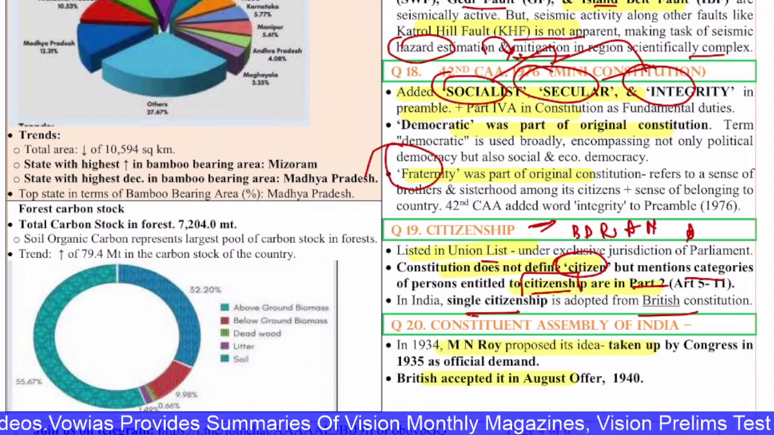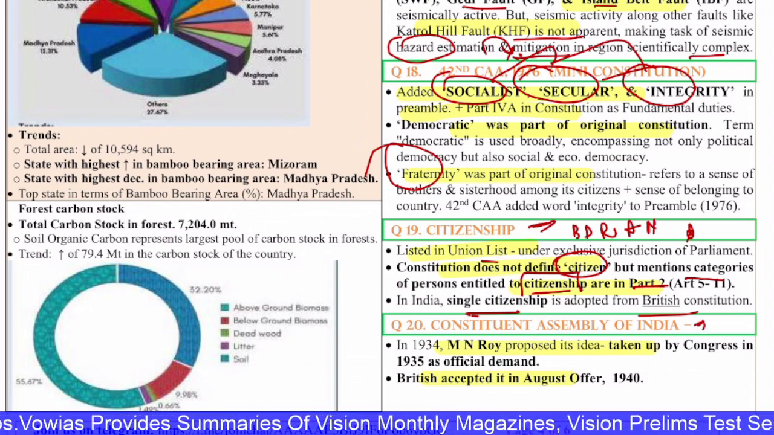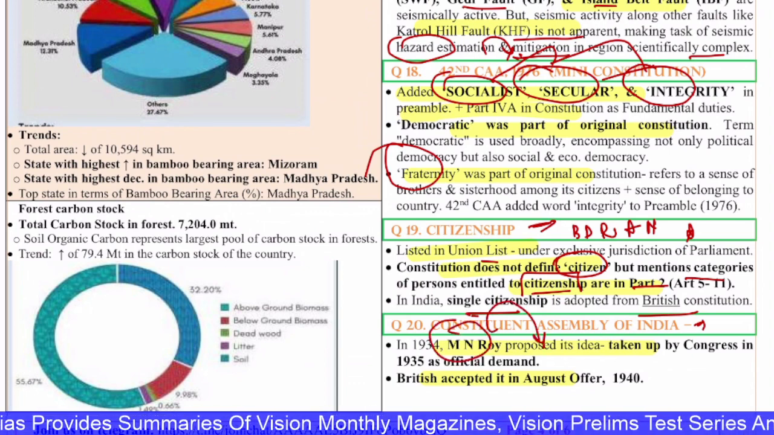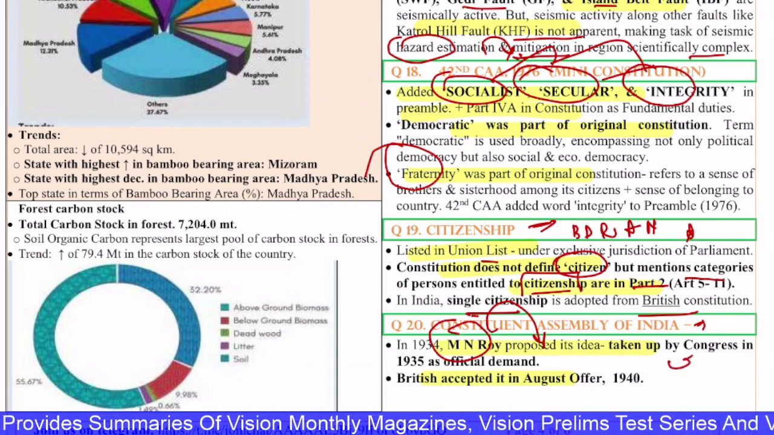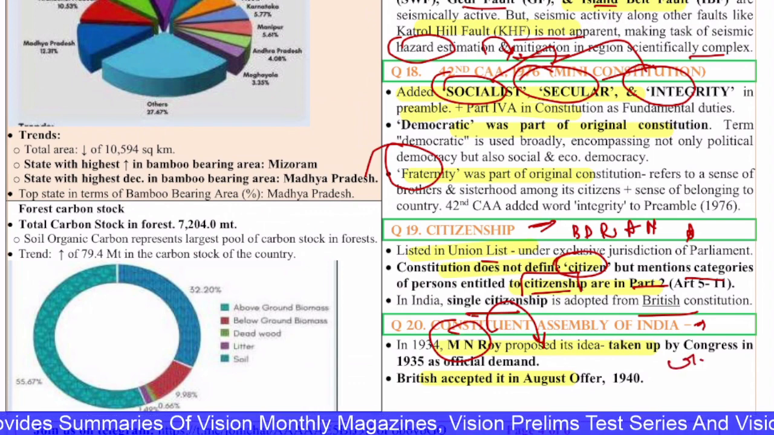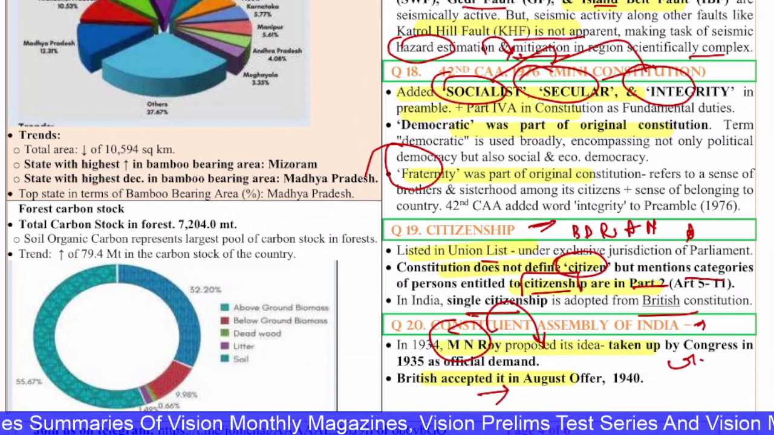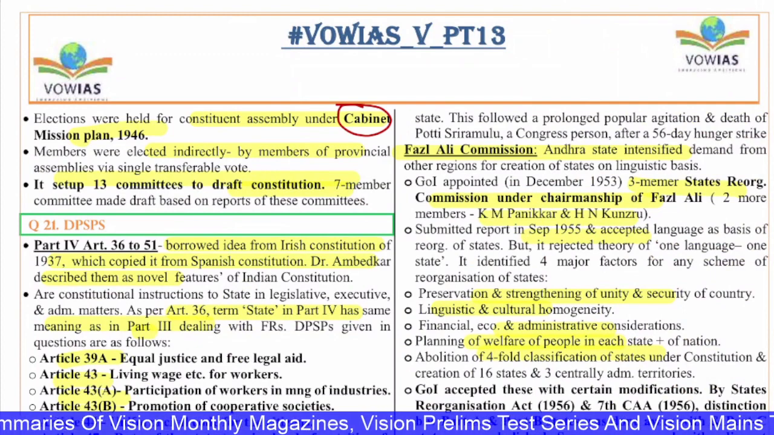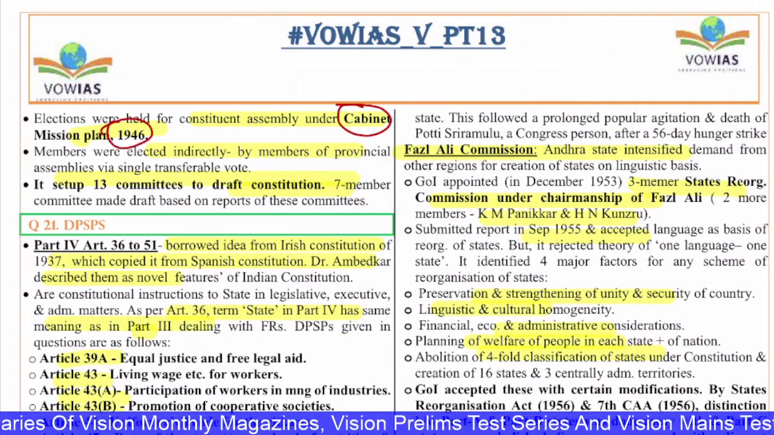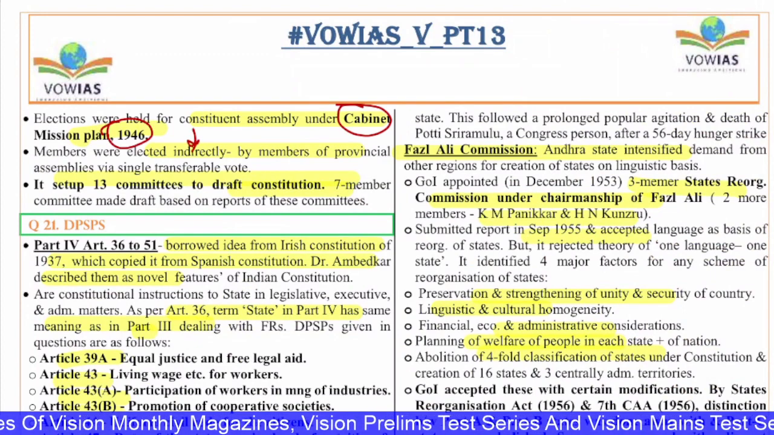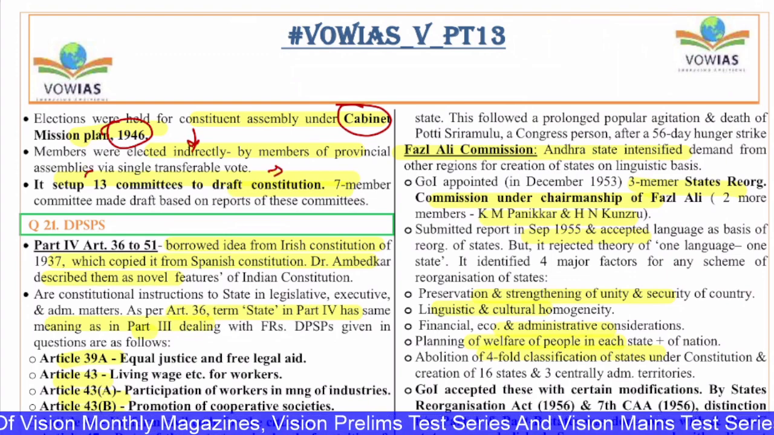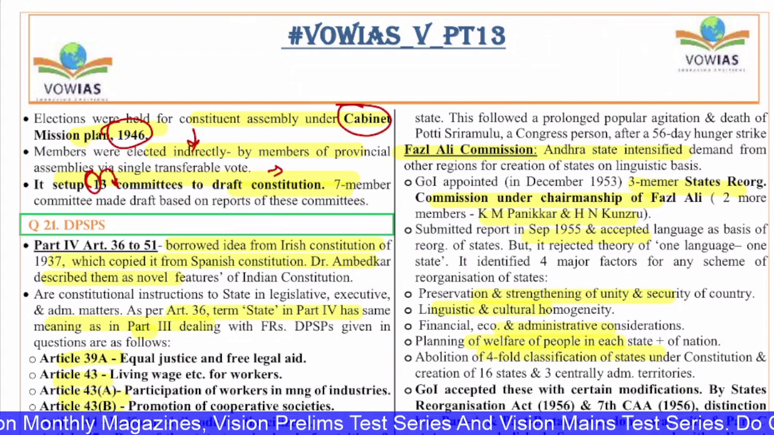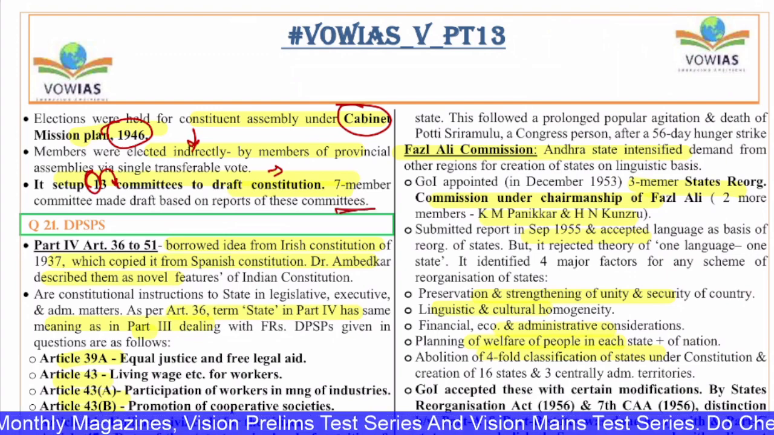Next, the 20th question is on the Constituent Assembly of India. In 1934, M.N. Roy actually proposed this idea of the Constituent Assembly, and further it was taken up by the Congress in 1935 as an official demand. The British accepted it in August 1940, and then elections were held for the Constituent Assembly under the Cabinet Mission Plan of 1946. The members were elected indirectly by the members of provincial state assemblies via the single transferable vote, and it set up 13 committees for the draft constitution. The 7-member committee made the draft based on the reports of these committees.